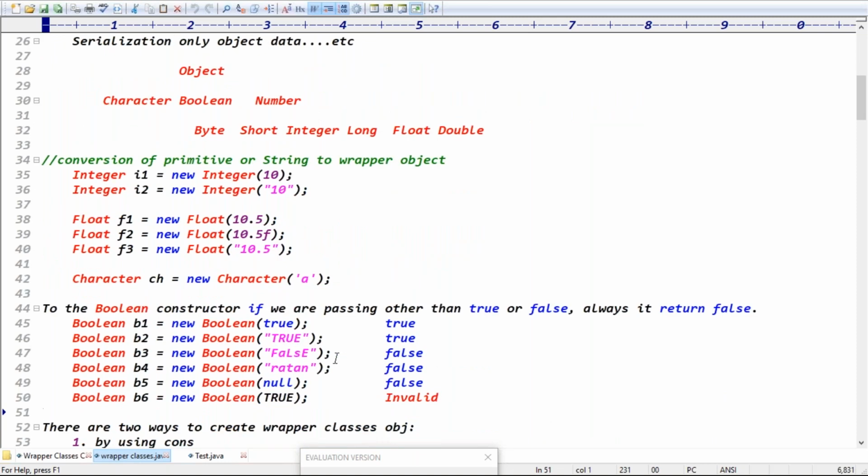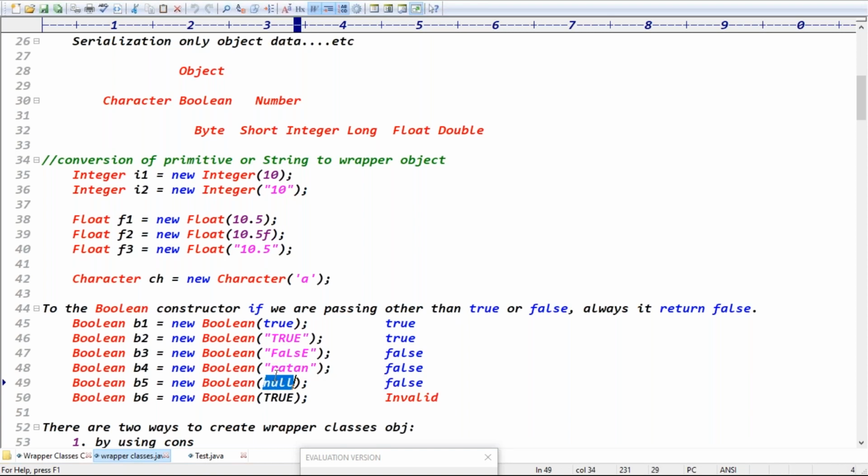Thus, if we take the Boolean constructor here, first case: Boolean b1 equals new Boolean of true, right? Boolean constructor here. Boolean of true means what? By default it stays as the true value, guys. Double quotes "true" also gives what? True is taken. False means what? False is taken. And anything other than true or false, right? For the Boolean constructor, if you are passing anything other than true or false, by default it is taking false only. Yes, for the Boolean constructor, if you are passing other than true or false, by default it is taking what? False, right? Even null is also taken as false.